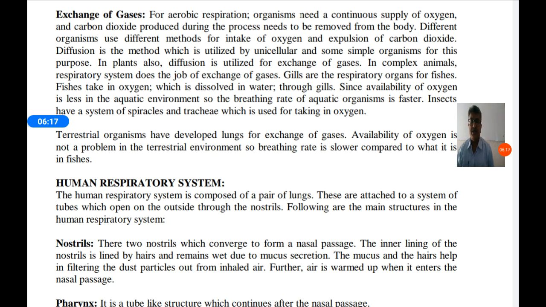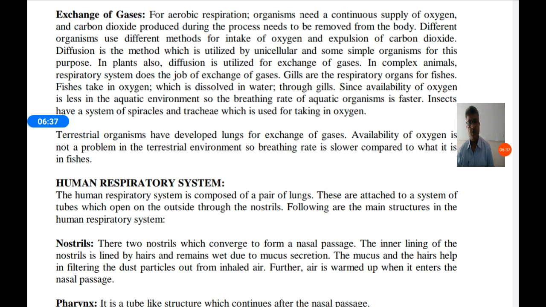When carbon dioxide is produced in cells, it should be removed because carbon dioxide is a waste product in animals. It is useful in plants, but the carbon dioxide released during respiration is not utilized by plants.